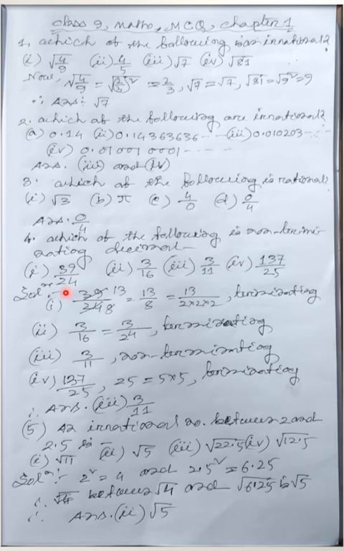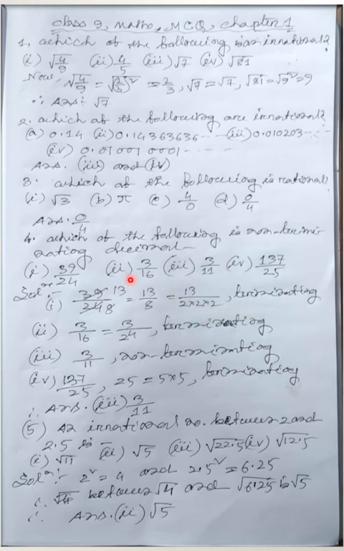Now, 24 by 39, it is cancelable. 3 8s are 24, 3 13s are 39. So 13 by 8. Now 13 by 8 means we can write 2 into 2 into 2. Since the denominator has factors of only 2, it is terminating.